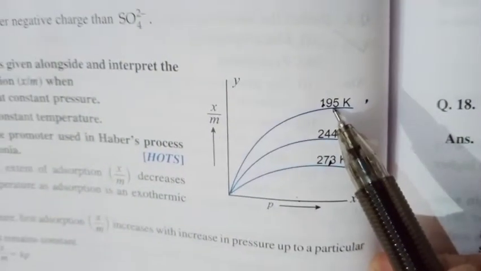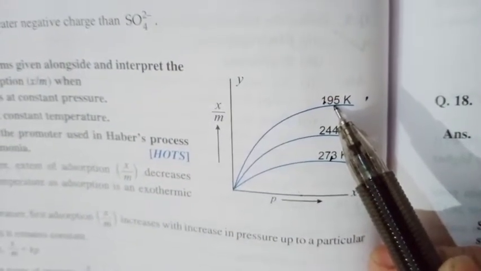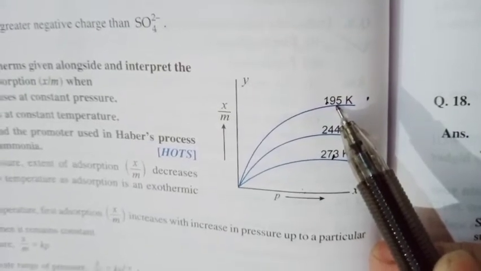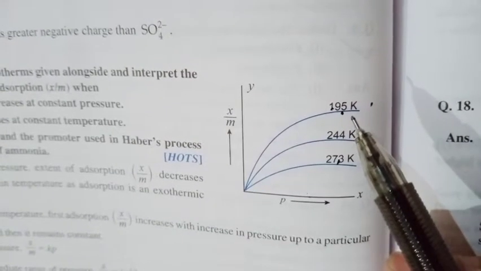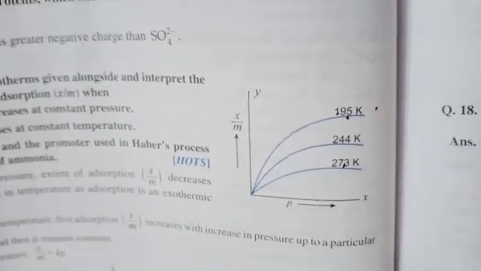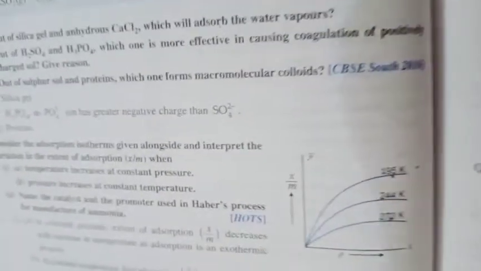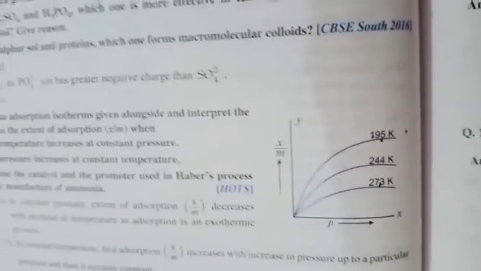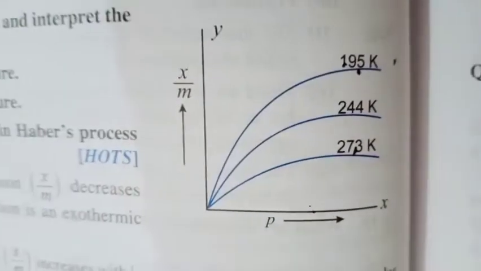And when temperature is lower, the extent of adsorption, that is x by m, is higher. And such plots are called Freundlich adsorption isotherms. Isotherms are the plots between x by m and pressure, but here the temperature is kept constant. Let us see the question now.